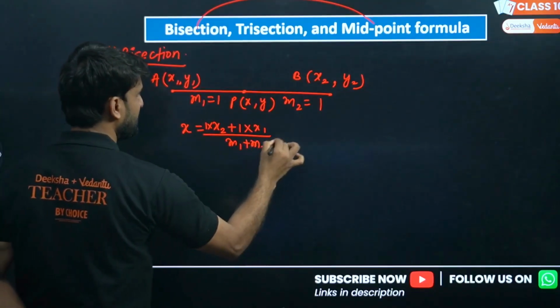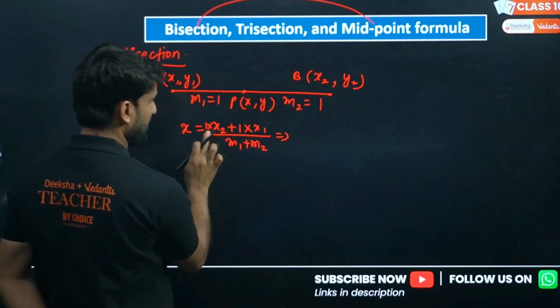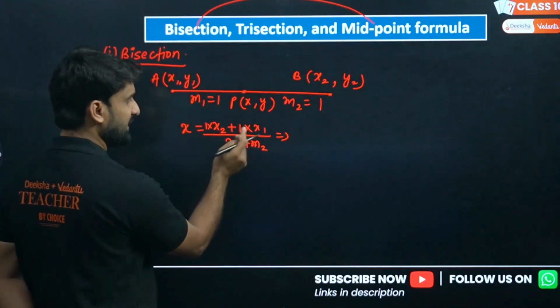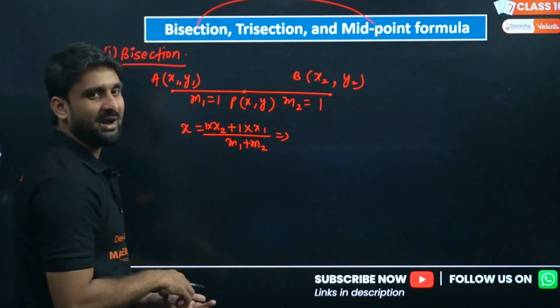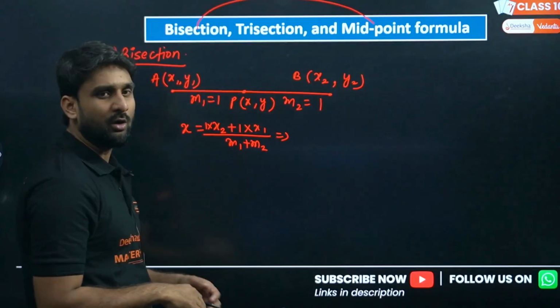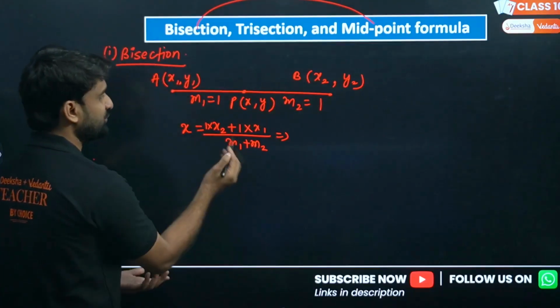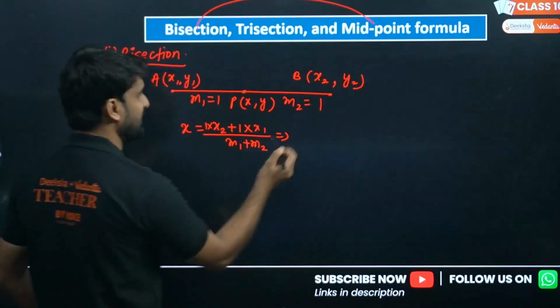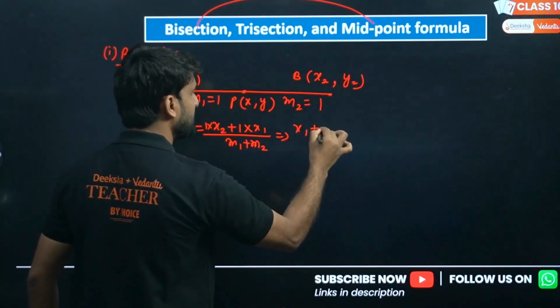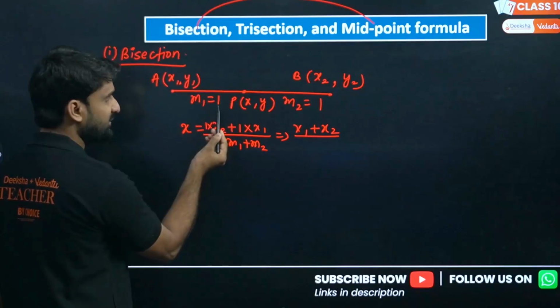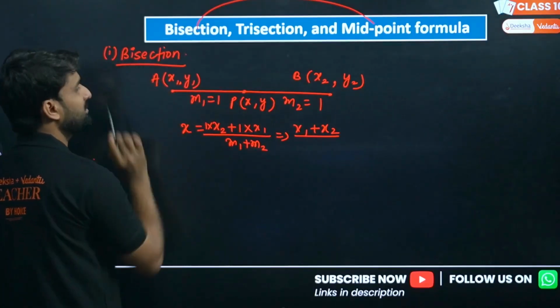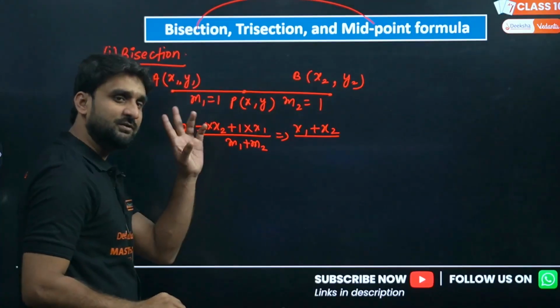So m1 is 1 with x2 and m2 is 1 with x1. To make the format a bit more attractive and easier to learn, instead of writing x2 first, we can write x1 plus x2. And here, look, m1 plus m2: m1 is 1, m2 is 1, because we are talking about bisection. So 1 plus 1 is equal to 2.